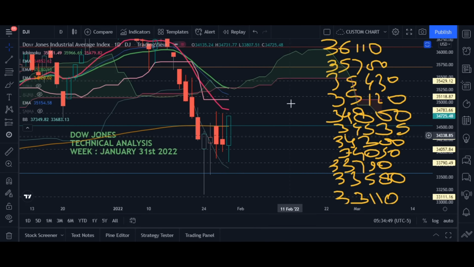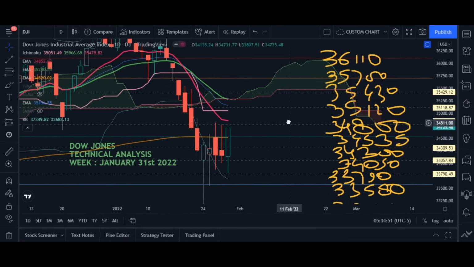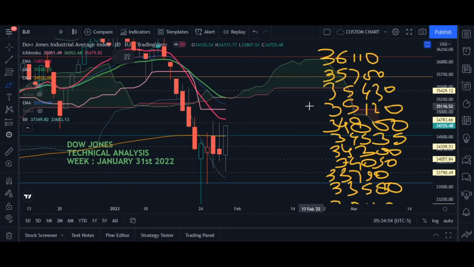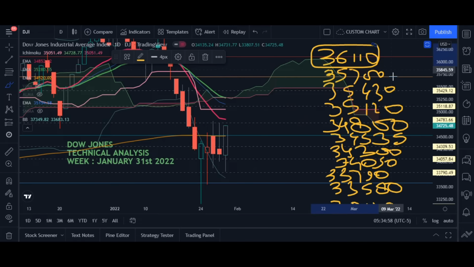Market is not expected to move beyond the support and resistances, but still this is the important one here, then this one, and then 34050. This one is very important. Then 34800 is again very important here. Anyways, let's first do the technical analysis, and then we will see where the market is going to hit when it retraces, and where it is going to form a lower high, and accordingly we will see.